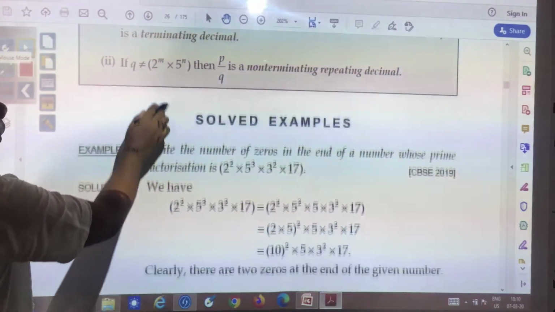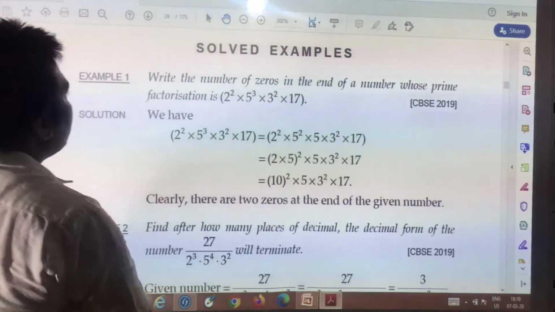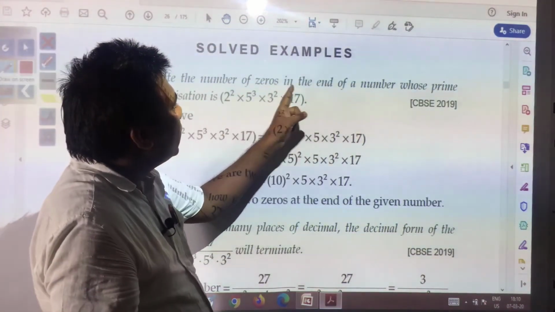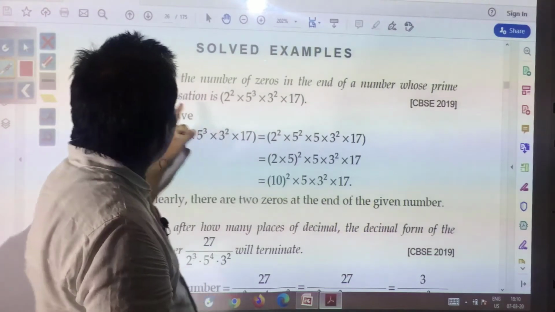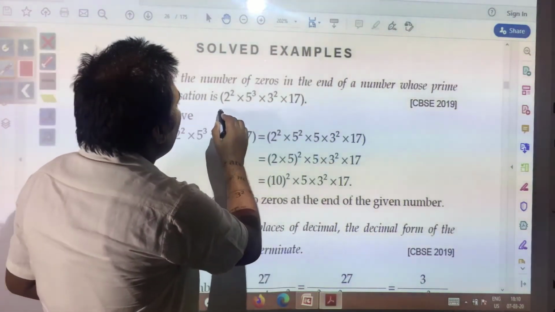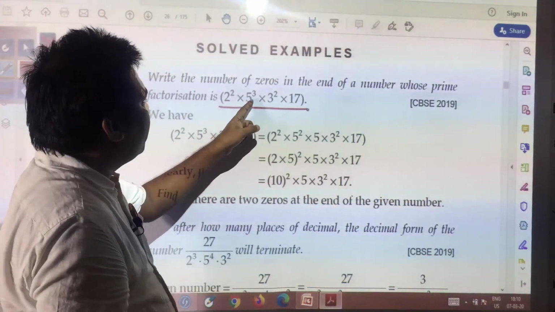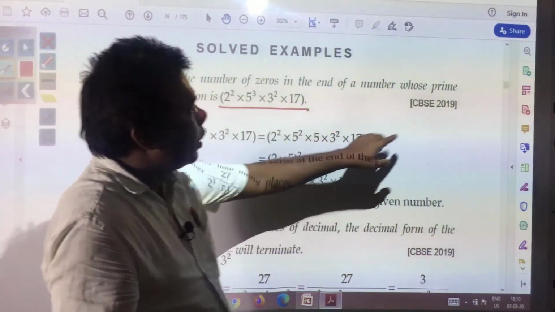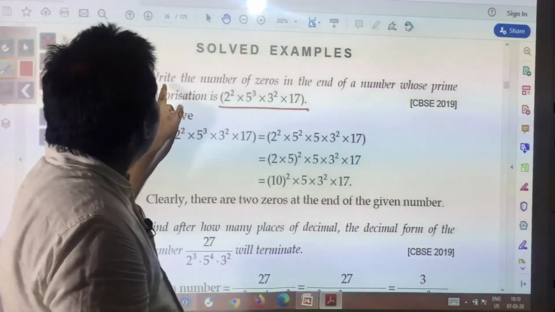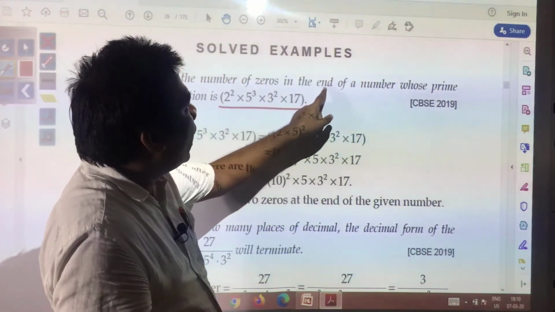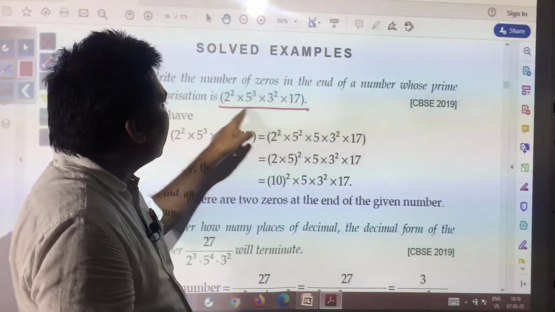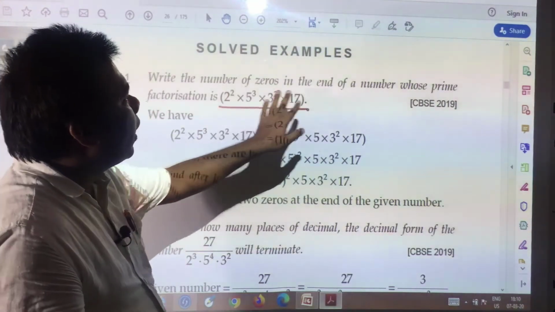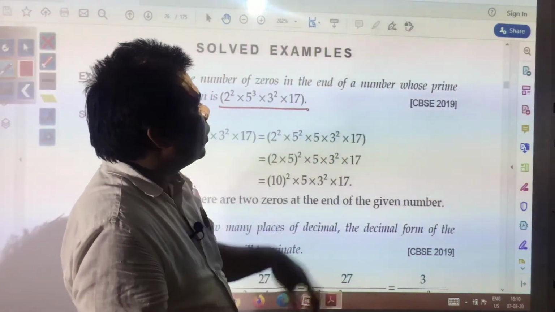Now you come to solved examples. Here you see, write the number of zeros in the end of a number whose prime factorization is 2 to the power 2 into 5 to the power 3 into 3 to the power 2 into 17. This is a very important question also. Write the number of zeros in the end of a number. Suppose this number has been given, after multiplication what product you will get, there how many zeros will be there, that you need to find out.